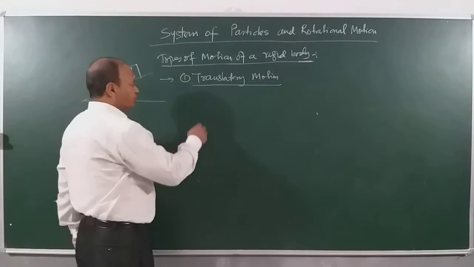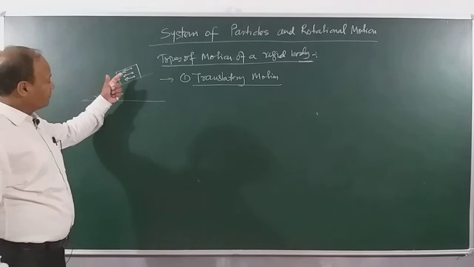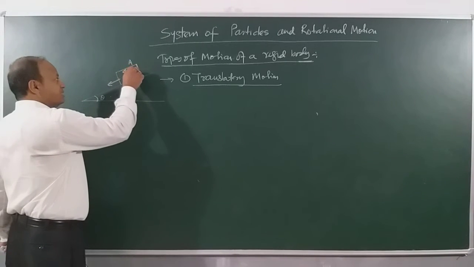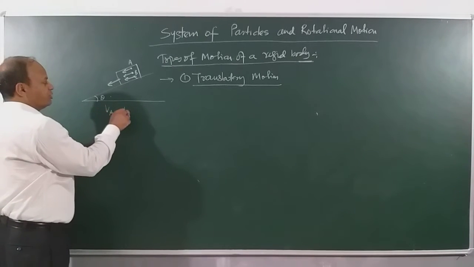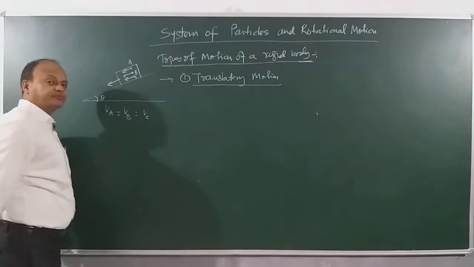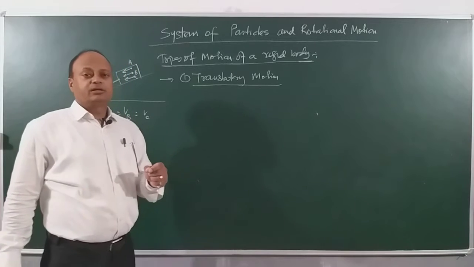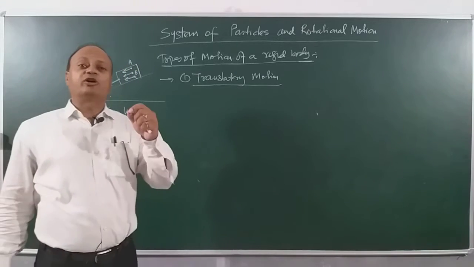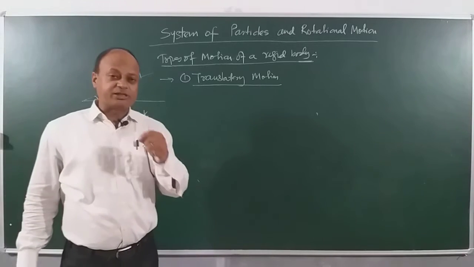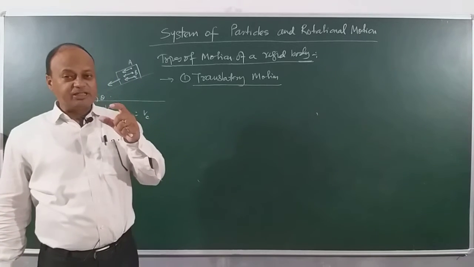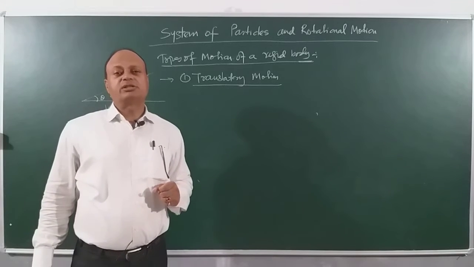You see, if an object like here we have said is moving, and if you find there are 3 particles A, B and C such that velocity of A is equal to velocity of B is equal to velocity of C. Meaning, if an object moves in such a manner that each particle of the object has the same velocity, meaning we can say that each particle of the object has the same displacement in the same interval of time, then the motion is called what?